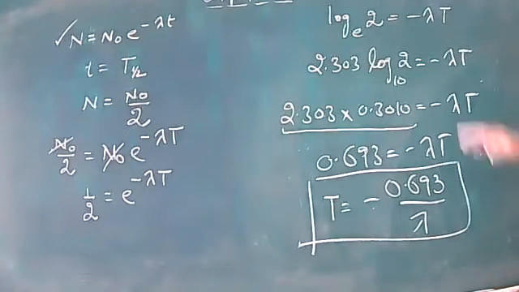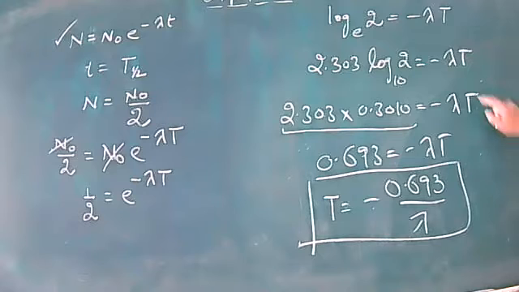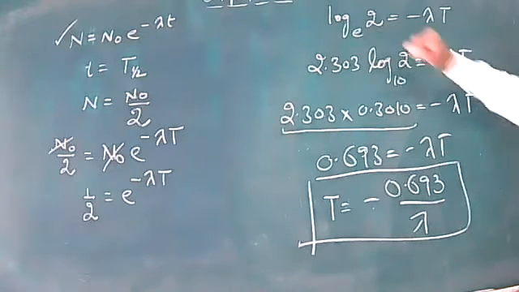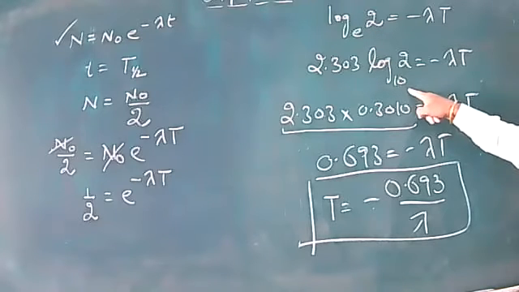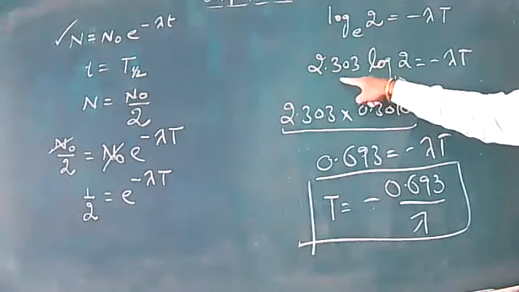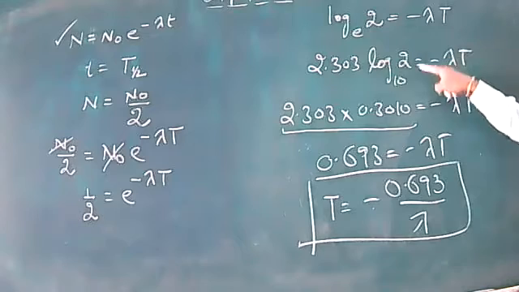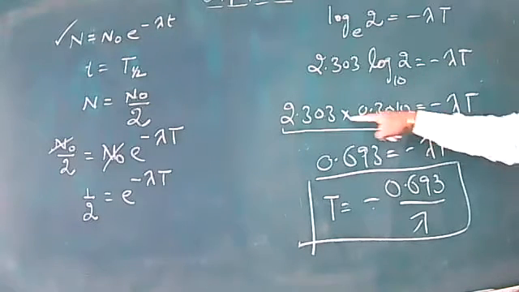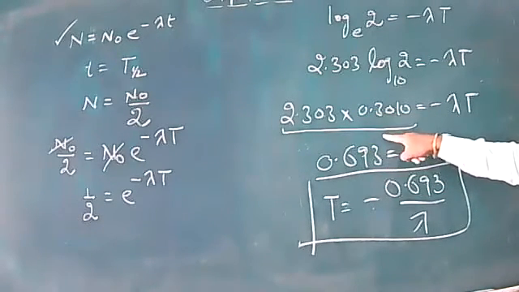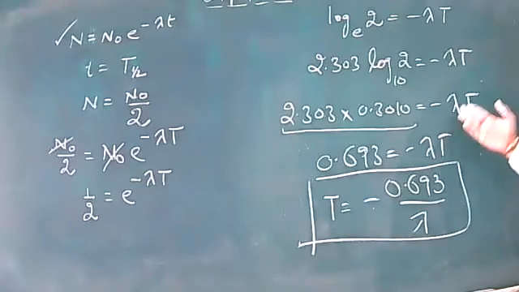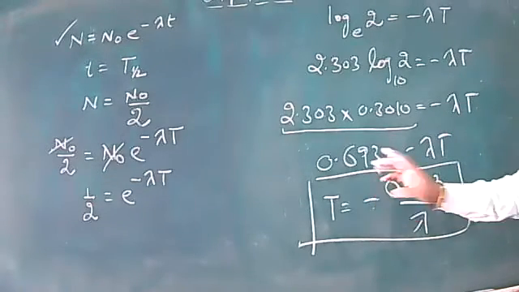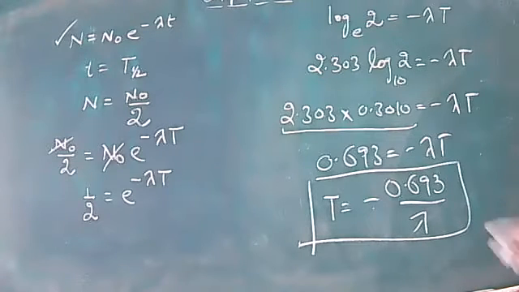Again, repeating these few steps, log 2 with the exponential base it was there. We have changed the base from e to the base 10 by multiplying by this 2.303. Log 2 is 0.3010. After multiplying, it will turn out to be this factor beta. And what we intend to calculate is capital T. Take this minus lambda to the other side, we will get this capital T calculated as such. So this is the expression for the half lifetime of a radioactive sample.